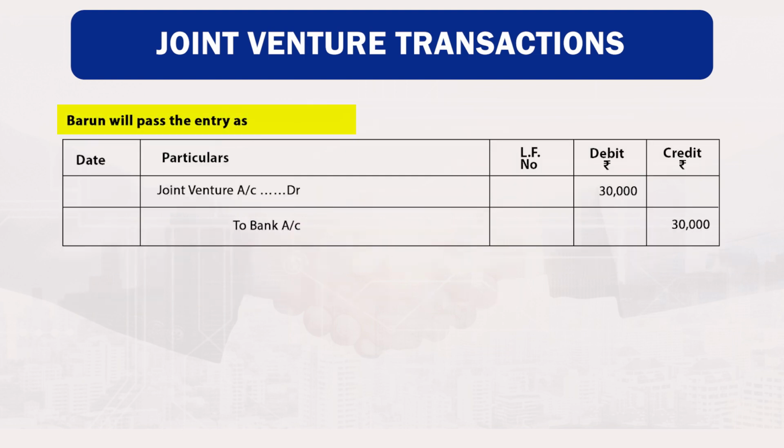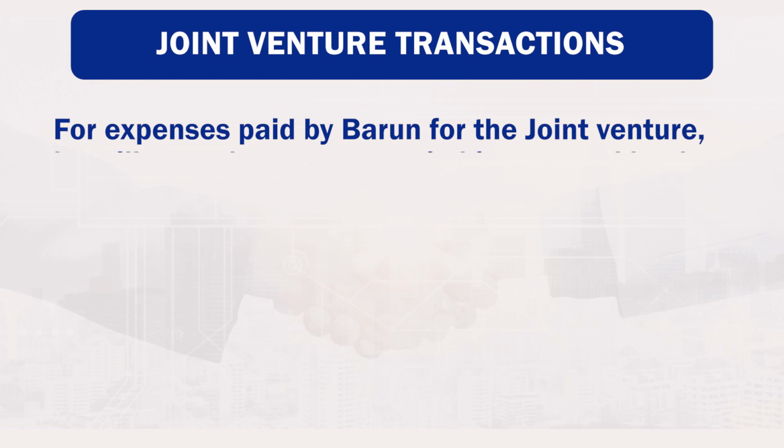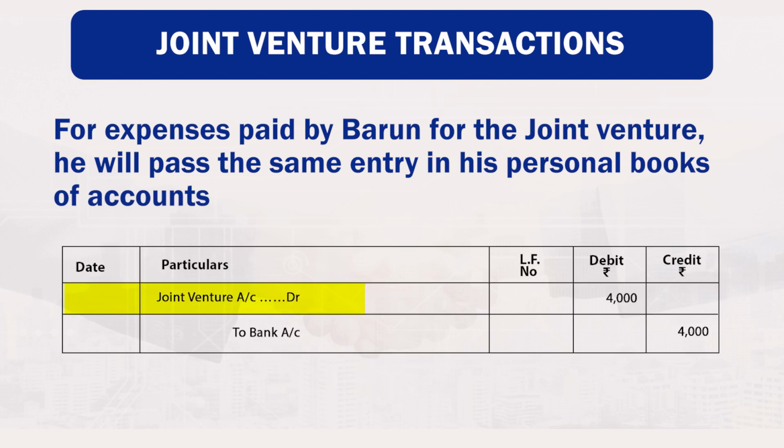So, Barun will pass the journal entry as joint venture account debited by 30,000 to bank account credited by 30,000. For expenses paid by Barun for the joint venture, he will pass the same entry in his personal books of account, joint venture account debited by 4,000 to bank account credited by 4,000.